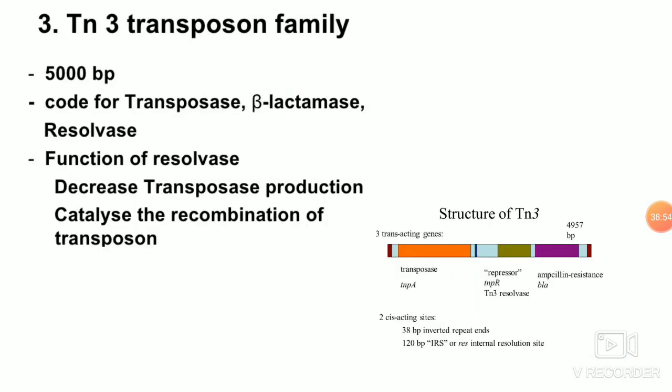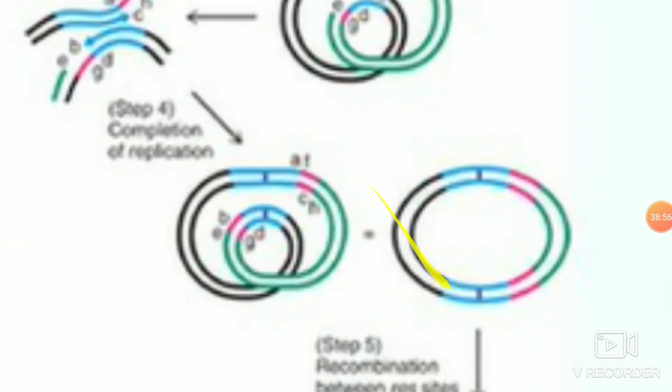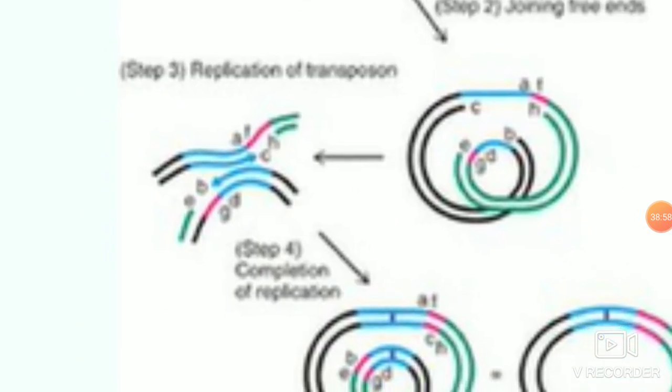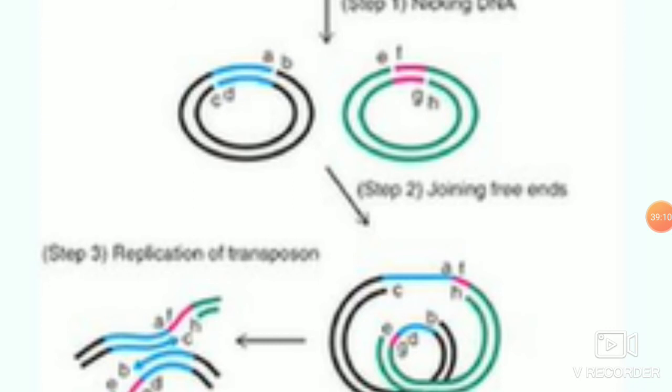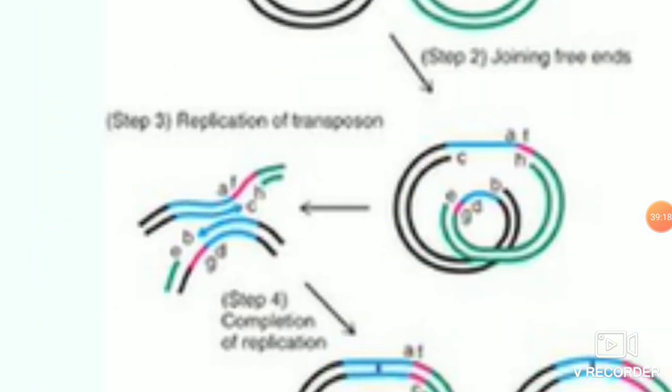Once both the edges are joined, there is no cut and paste, but there is replication of the DNA at the site, and you have the filling of the base pairs. Now you can see the staggered cut at the AB junction and CD junction, and the staggered cut in the target sequence EF and GH, the way it is joined.